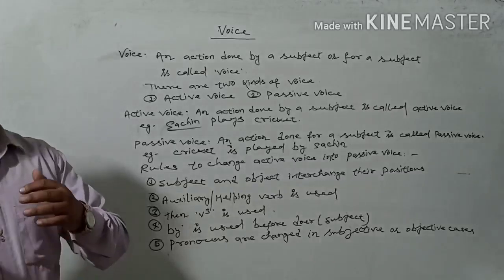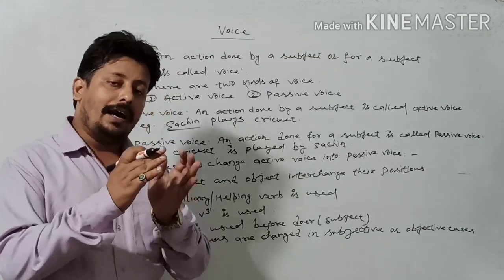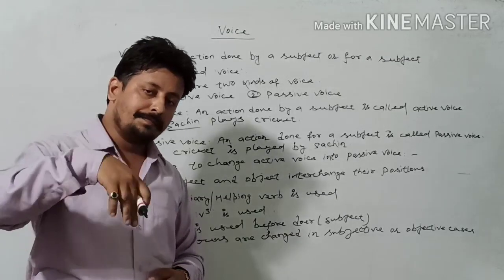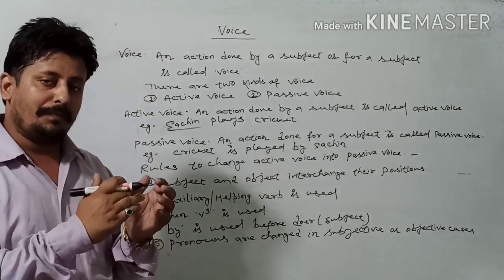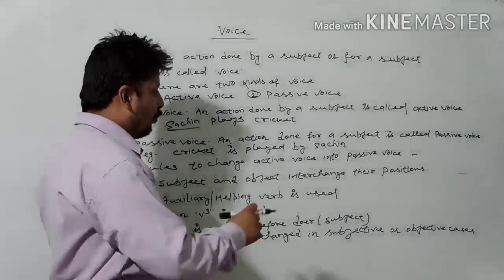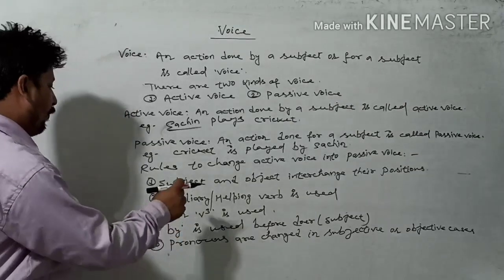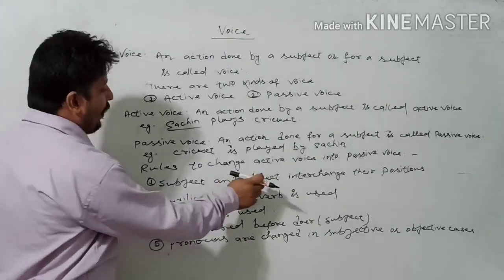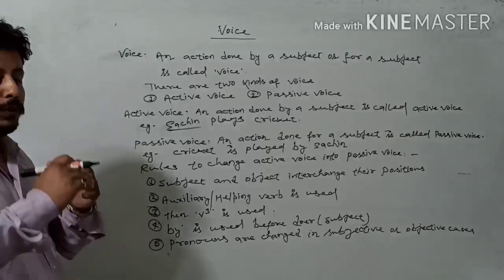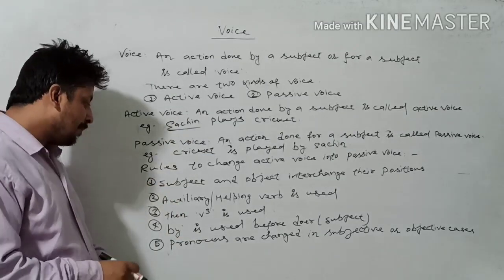You see, in active voice we can also define it in another way: an action that is mainly started with a subject. And when an action is started mainly with the object, it is called passive voice. Now you have to know the rules for how to change active to passive. The first rule is that subject and object interchange their positions. It means the subject goes to the place of the object and the object comes to the place of the subject.